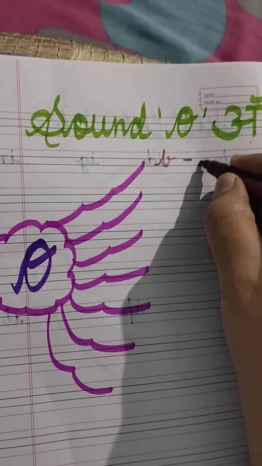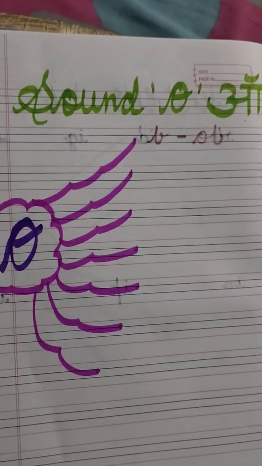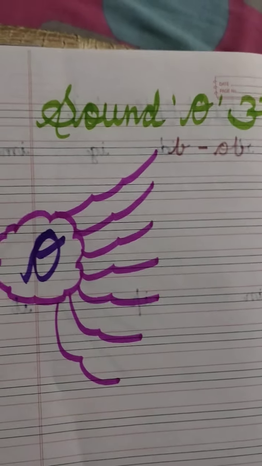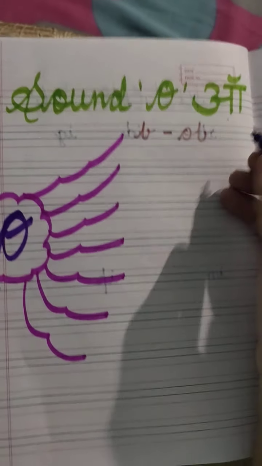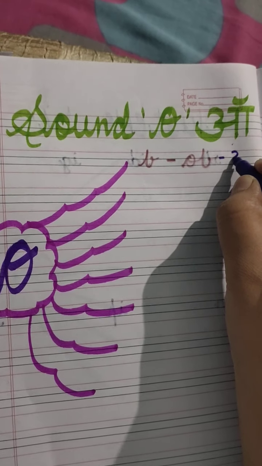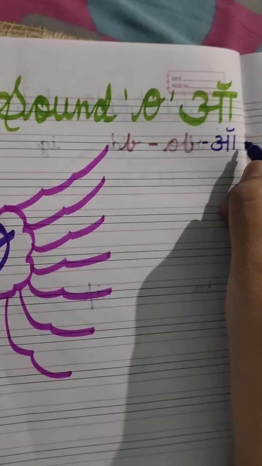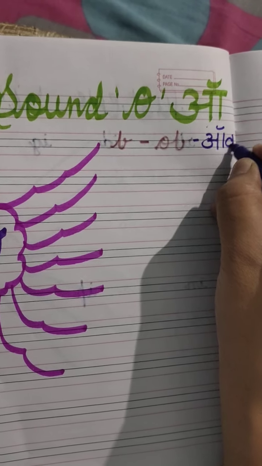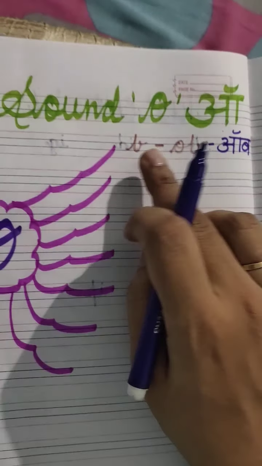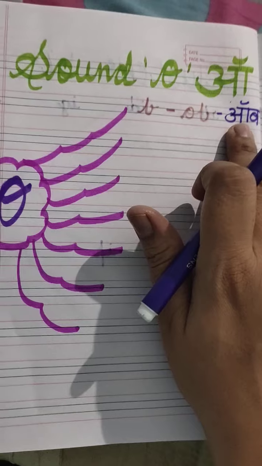Okay, so it will make OB, ob. Why? Because the sound of O is O and the sound of B is B. It's OB, ob.